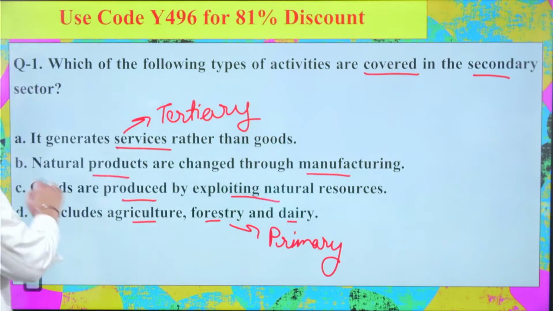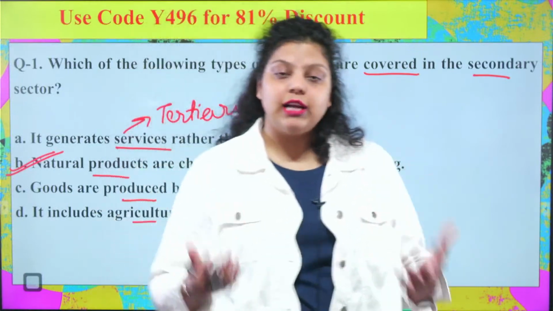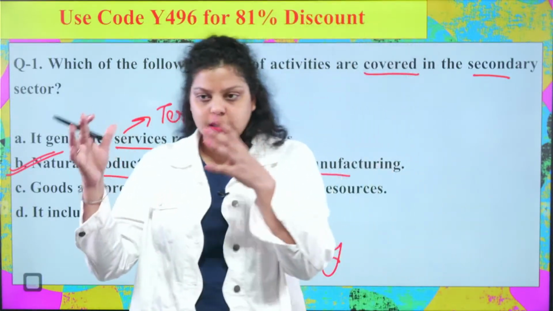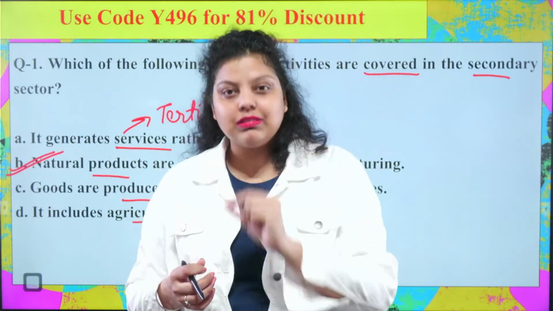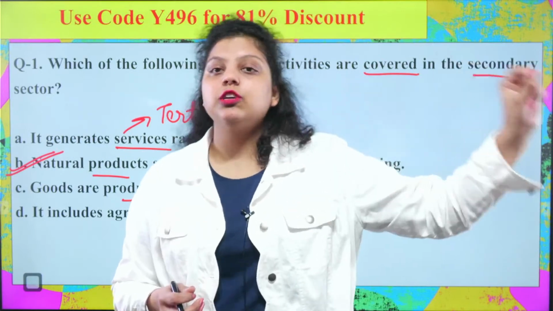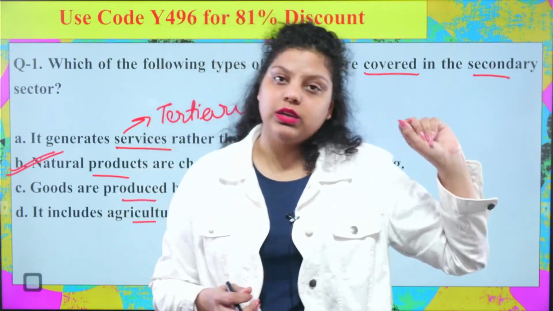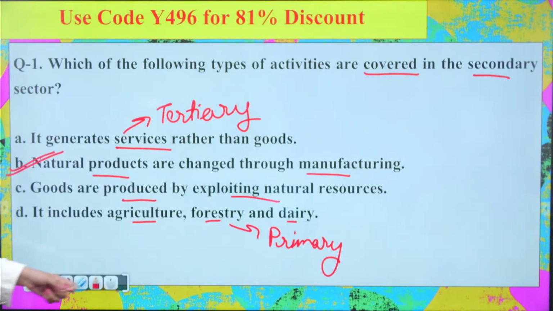No, the right answer will be B, that natural products are changed through manufacturing. Natural products means the natural resources you are using. In the primary sector, we are collecting the natural resources, we are processing that natural resource and making the finished good in the secondary sector, and in the tertiary sector, we are providing services to the finished goods. That's what we are talking about, the three sectors of the economy.